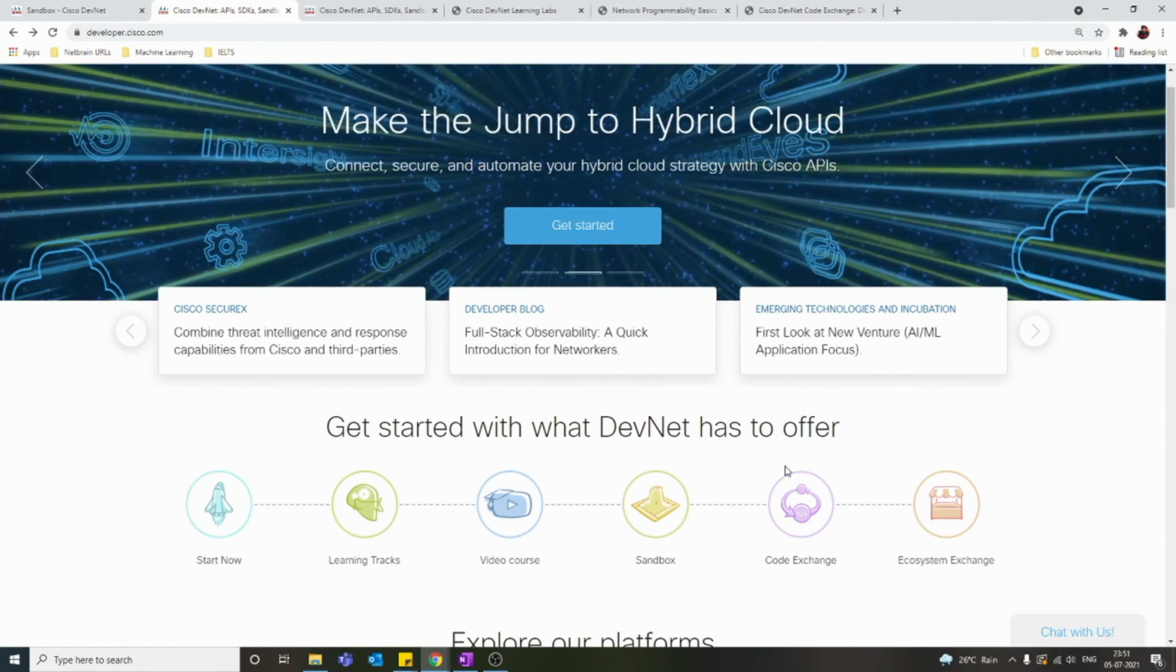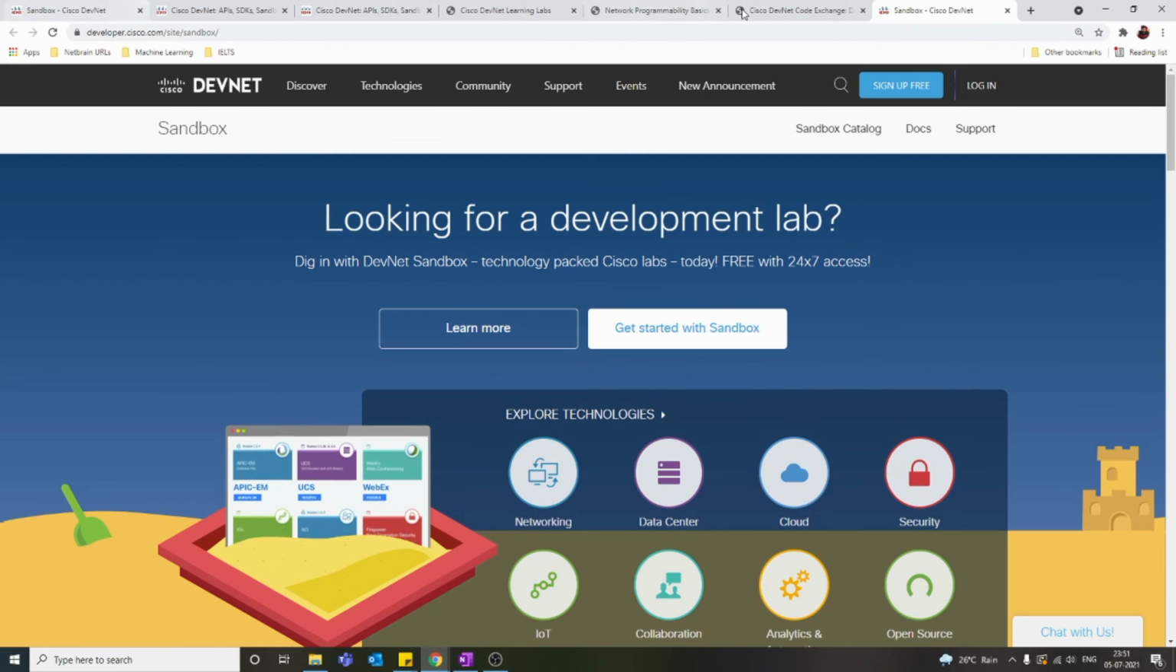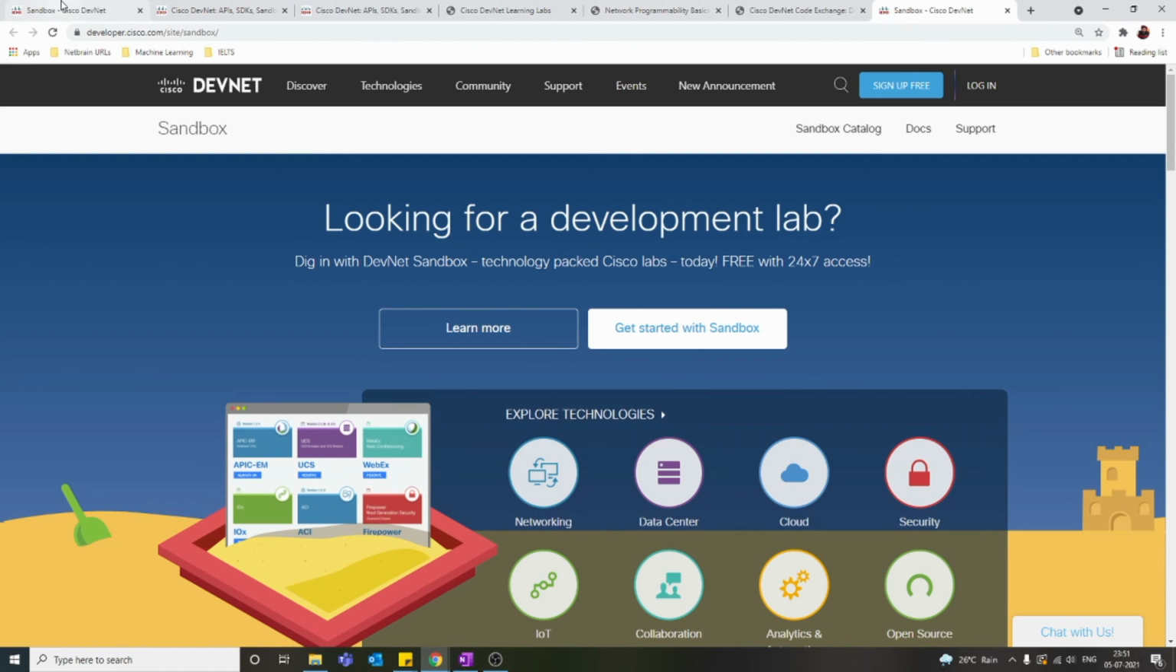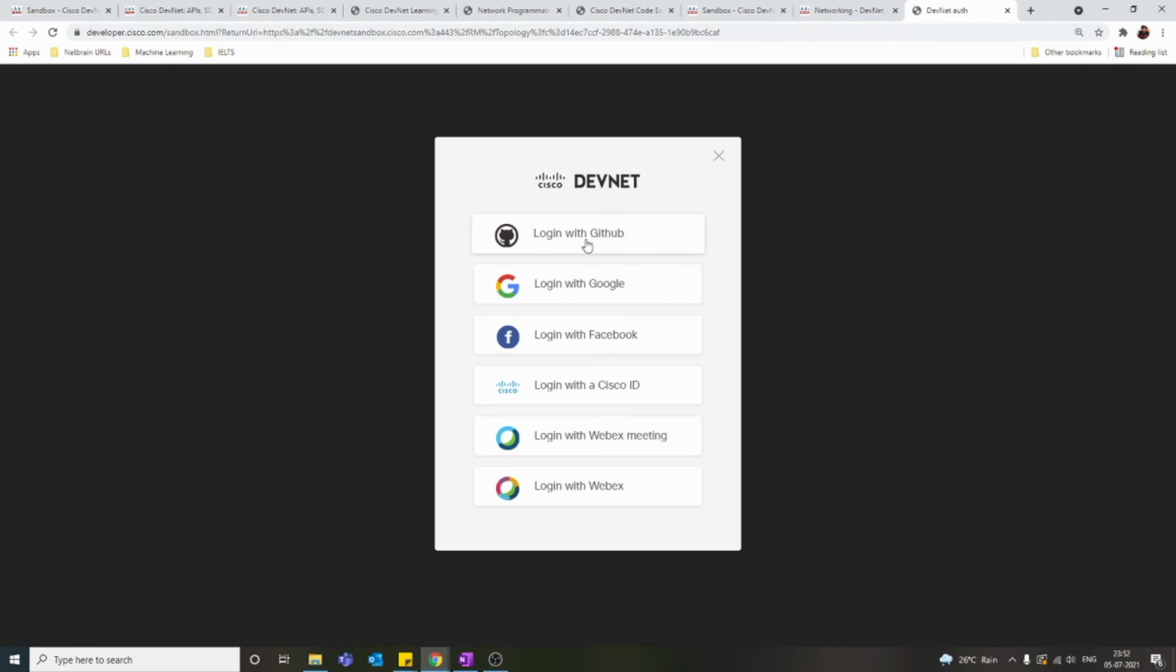And then here comes the most interesting and very useful one for us. That's actually DevNet Sandbox. DevNet Sandbox is a free lab Cisco is providing for us. Let's take a look, right? This is the same page that I opened earlier. Yeah, so this is the DevNet Sandbox page. Click on Networking. Go to Networking Sandbox. We did login.